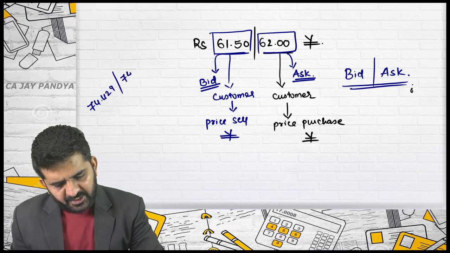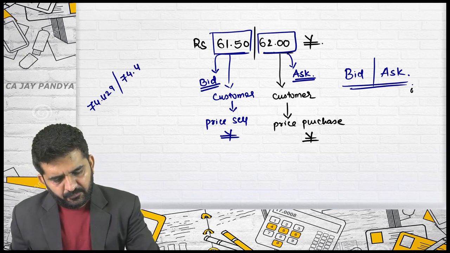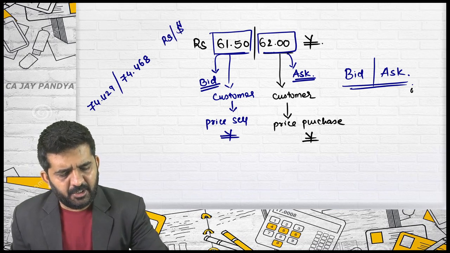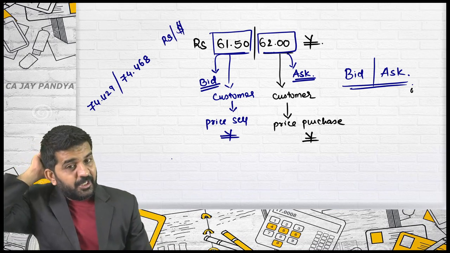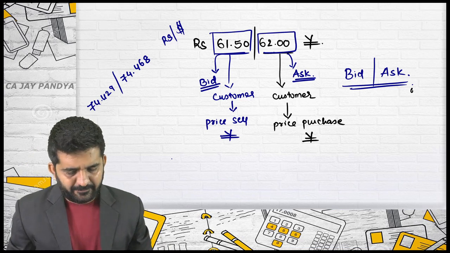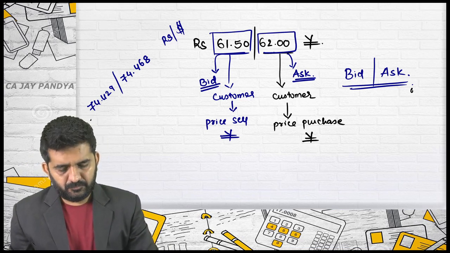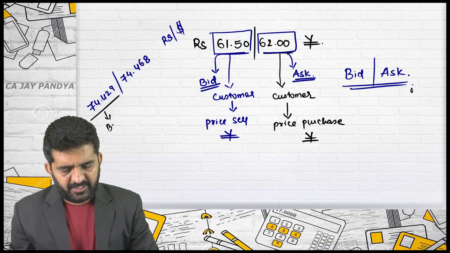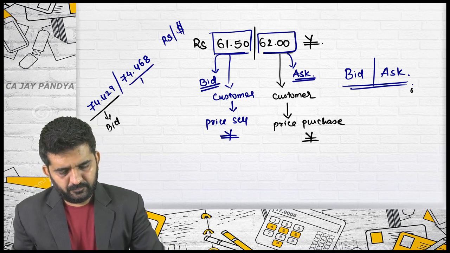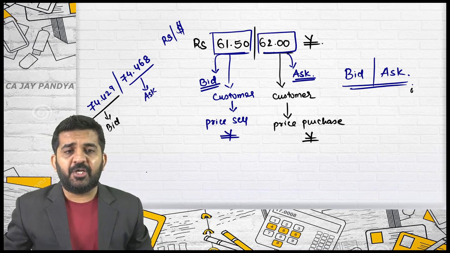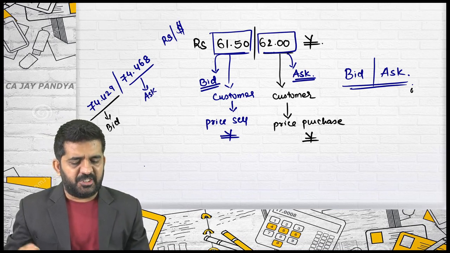This is the rupees per dollar rate. Stuti, you need to tell me which is bid, which is ask. 74.429 is bid and 74.468 is ask. If you are an importer, at what price can you purchase dollar?